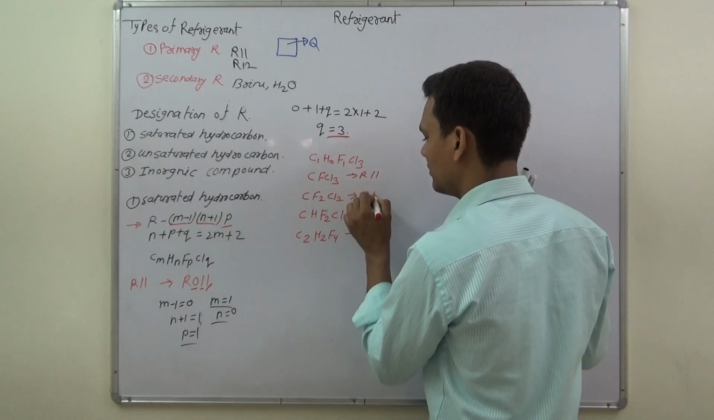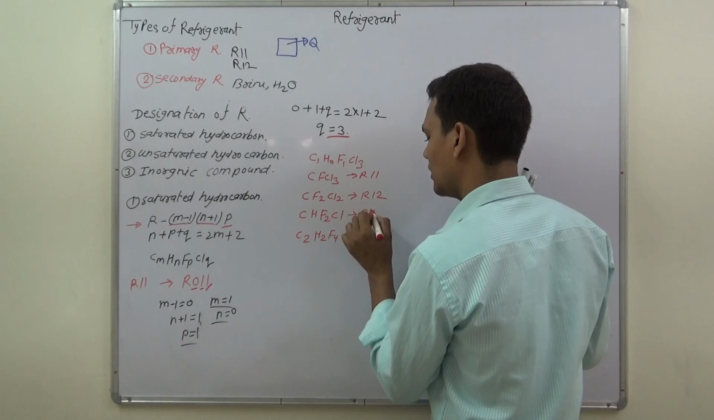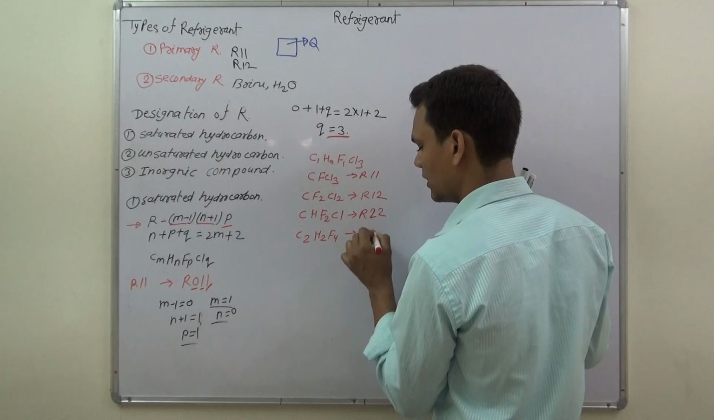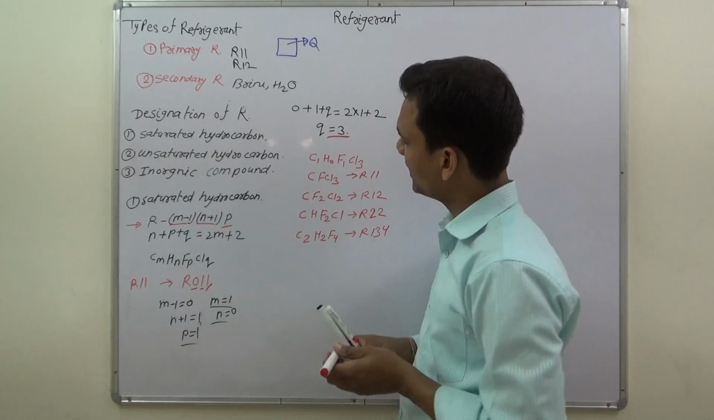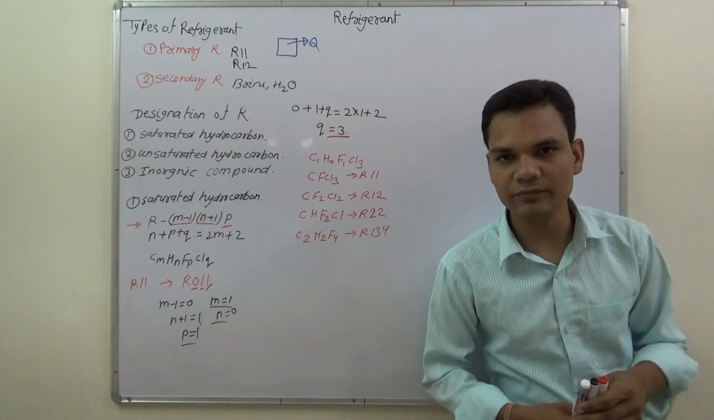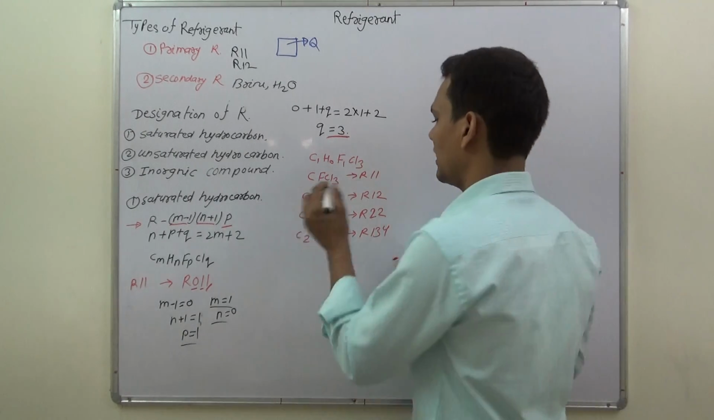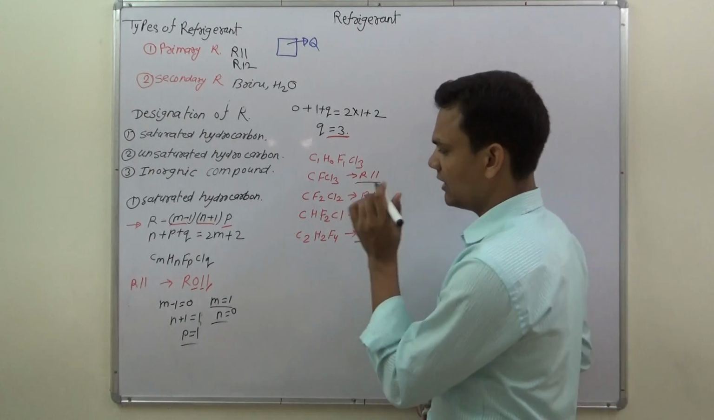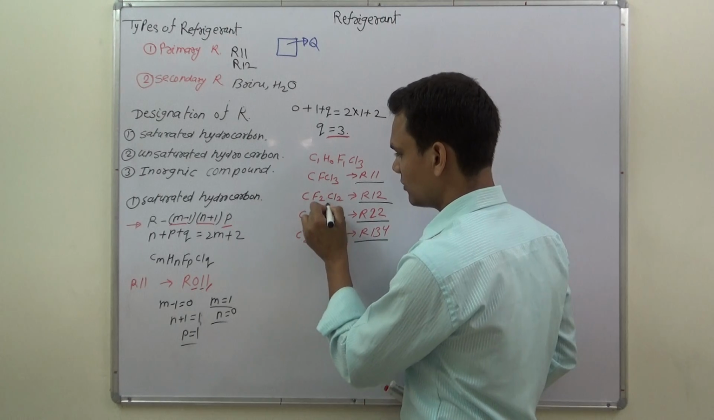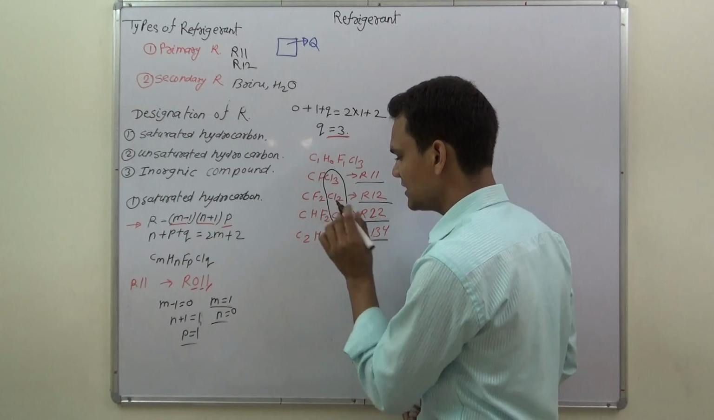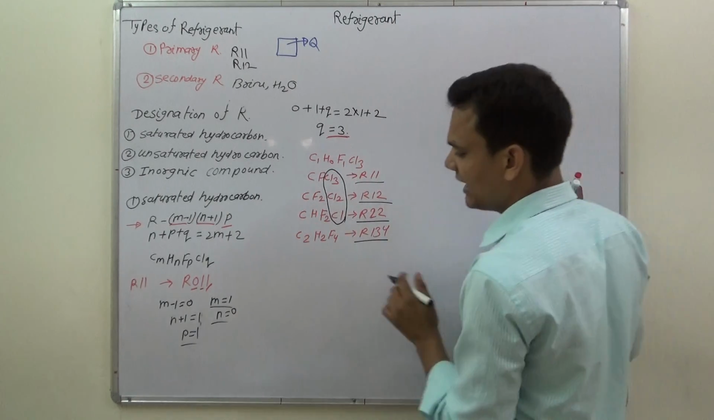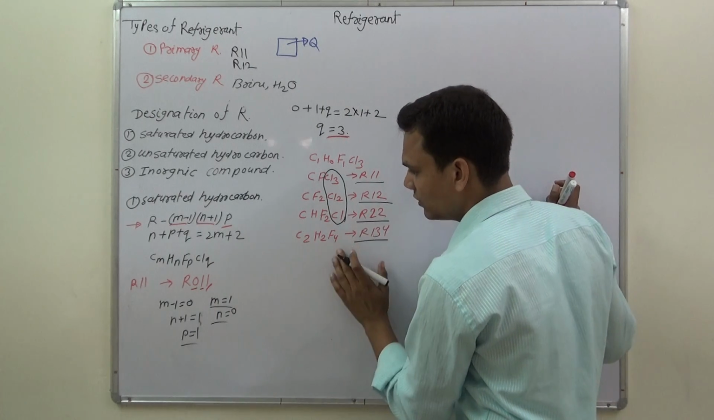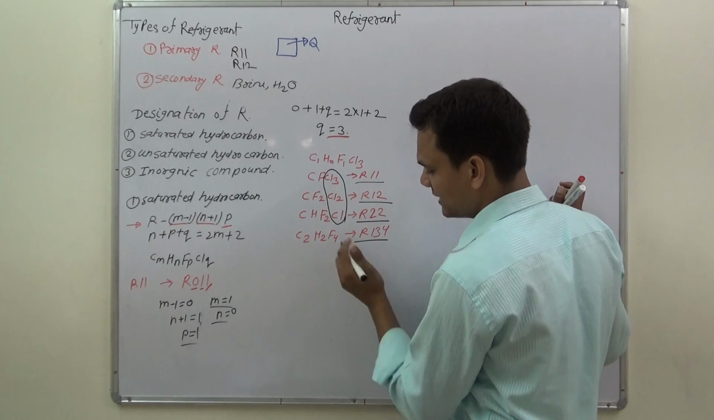This is for R12, R22, R134. If we compare these refrigerants, that is R11, R12, R22 and R134, the common thing is the chlorine element. In the first three refrigerants chlorine element is present, but in the fourth one no chlorine element is present.